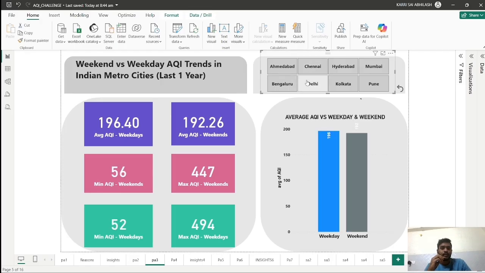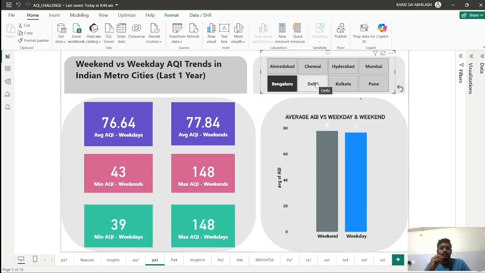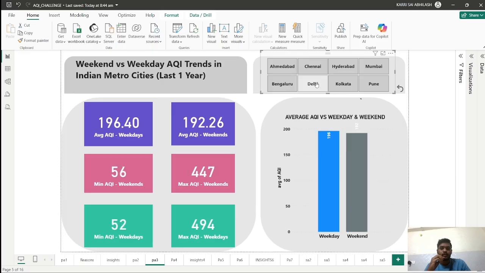Other than Delhi, you can see that all cities are good in AQI, but Delhi is the most polluted area. From this, we can conclude that there is not much difference between weekdays and weekends AQI value.